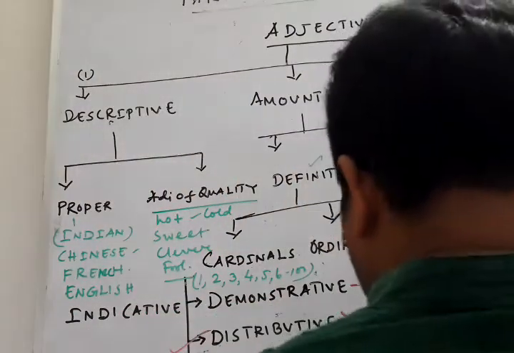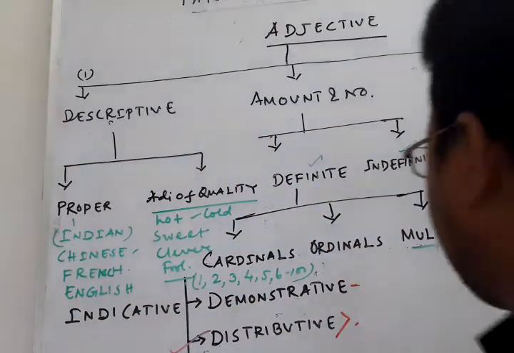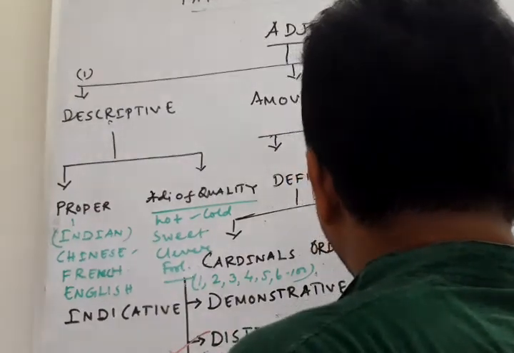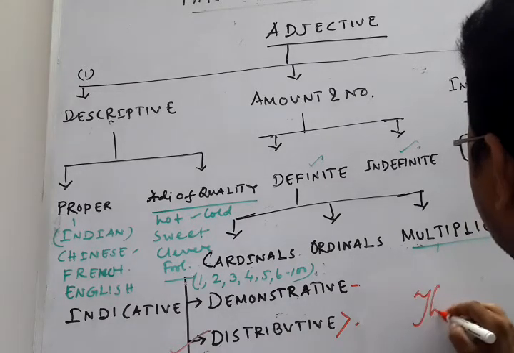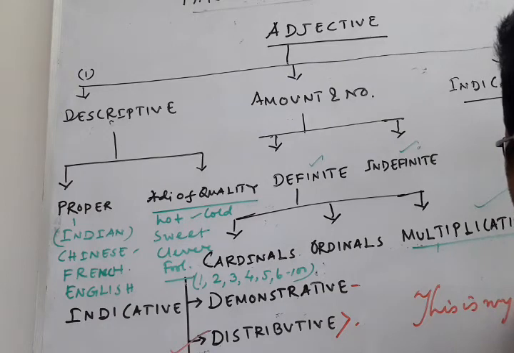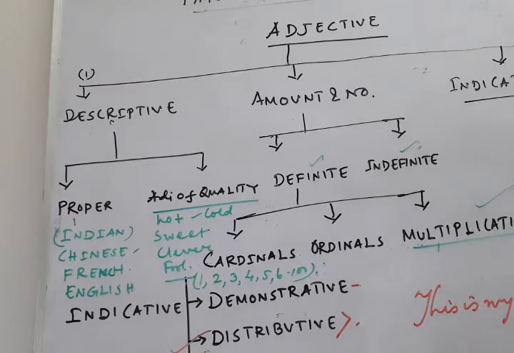Emphasizing adjectives. What are the emphasizing adjectives? Suppose emphasizing adjective is very. Very is an emphasizing adjective. Own is an emphasizing adjective. Okay. He's a very good boy. This is my own work. So here own is the emphasizing adjective.